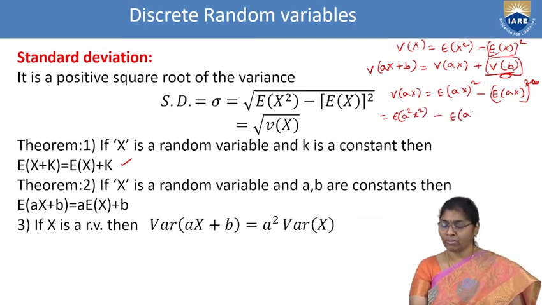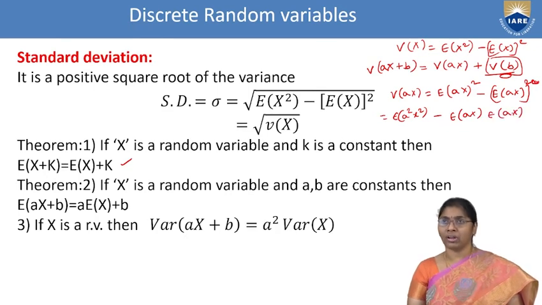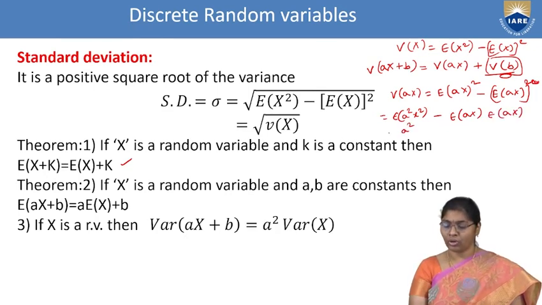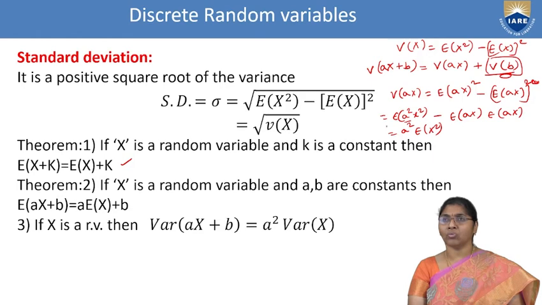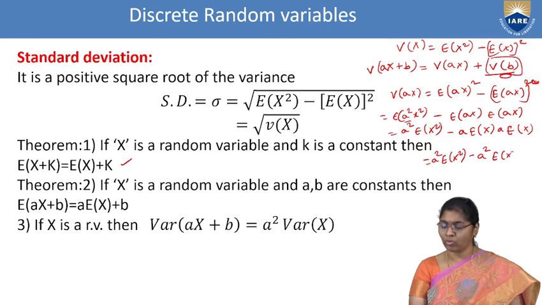That means E of ax into E of ax. X square can be written as x into x. Here it is a square into E of x square, because by using the first theorem we get the a square outside. That is a square into E of x square minus a into E of x by using first theorem. Here a into E of x is also the first theorem. That means a square into E of x square minus a into a square into E of x whole square.